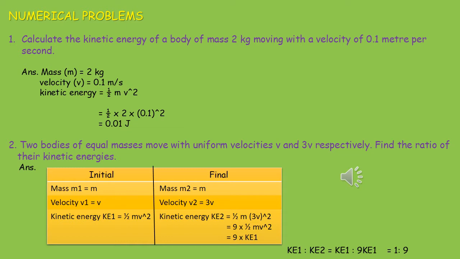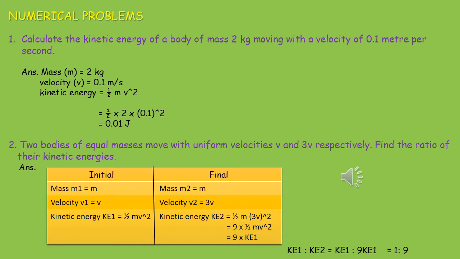Let us go to the second question. Two bodies of equal masses move with uniform velocities v and 3v respectively. Find the ratio of their kinetic energies. Let us solve the sum in column method. So initial and final velocity we are making in two columns, and mass m1 is m and the mass remains same, so mass m2 is also m. So velocity v1 is equal to v and v2 is equal to 3v.